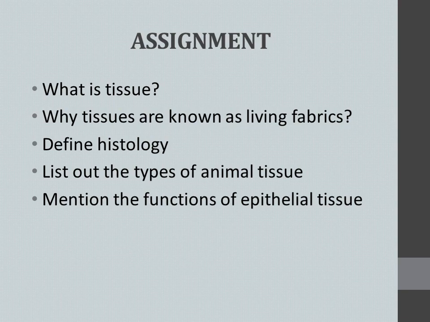And why are tissues known as living fabrics? Then the third question is, define histology. Then list out the types of animal tissue. And the last one, mention the functions of epithelial tissue. Functions of epithelial tissue means you have to write the general functions of epithelial tissue.